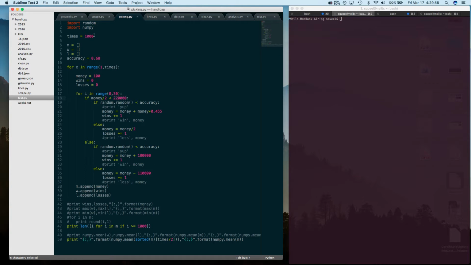But yeah, then it's just a simulation of doing 1,000 experiments of it. Essentially what's going to print out is, out of 1,000 times, how many. We'll do starting at 100. The first number it's going to print is how many times on average out of 1,000 trials you would be above your starting value of $100 initial deposit, and what the median is and what the average is.